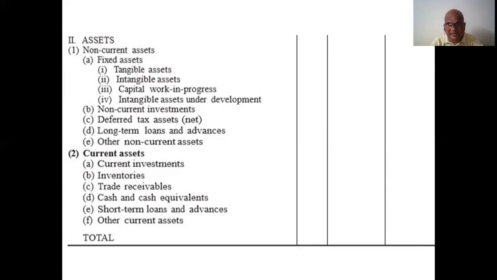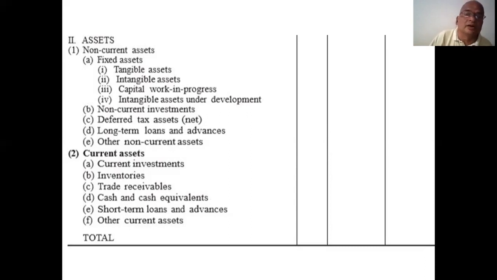Of course, up to this date, you were putting all these items on the balance sheet asset side one after another, or before and after, whatever it may be. You did not maintain any protocol or any order. But here you must maintain order. You must maintain protocol. You must mention all items in this manner only, not in other manners. What are they? Fixed assets: land and buildings, plant and machinery, furniture and fittings, goodwill.